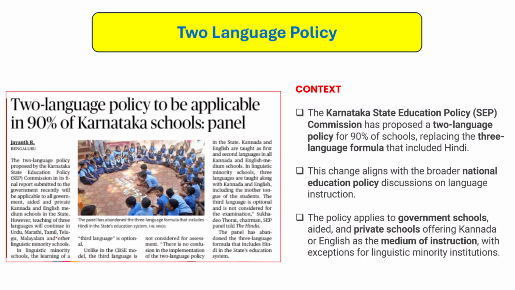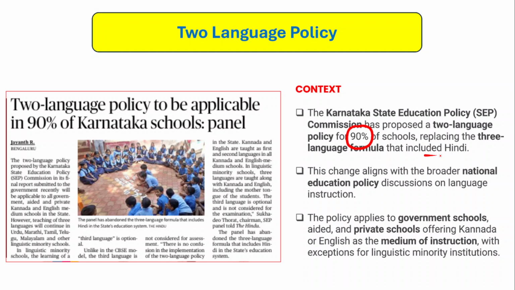So next important topic is the two-language policy that has been recently adopted by the Karnataka government. So let's understand the context first. The context is the Karnataka State Education Policy. It has recently proposed a two-language policy for 90% of the schools, replacing the three-language formula that included Hindi. The three-language formula generally consists of a regional language, English along with Hindi, which is the three-language formula that has been recommended by the National Education Policy.